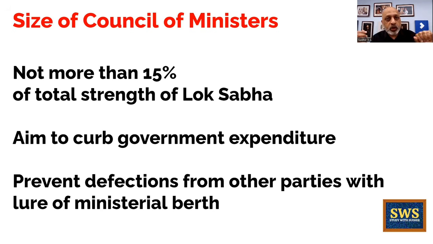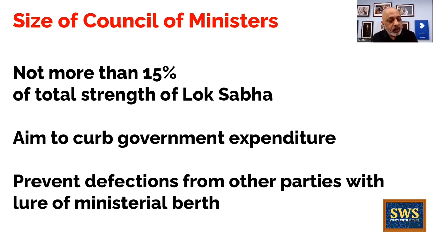आपको दूसरी पार्टी को तोड़ना हो, आप बोलेंगे कि मैं आपके 6 लोगों को मंत्री बना देता हूं, तो उसका ग्रीड दिखाया गया. That carrot was dangled that I will make 6 of your MLAs or MPs as ministers, and your size of the ministry kept increasing, right? What does happen when the size of the ministry keeps on increasing? Because every minister has to be provided with secretarial staff, PA, PS, security guards, office, phone bills, cars, transportation, everything, right? Who pays for all that? You and me, right? Your parents and me, the taxpayers' money.